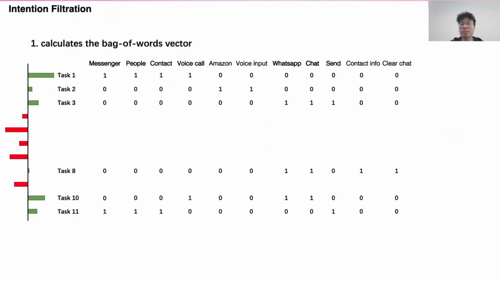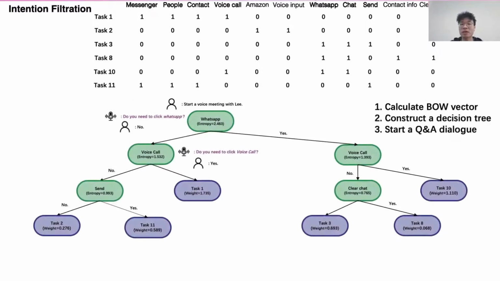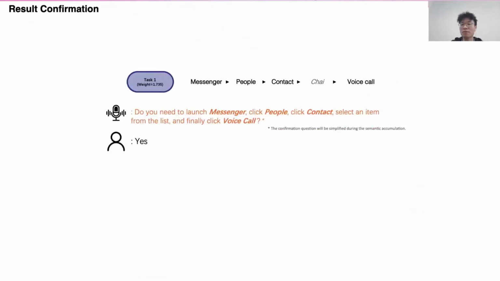The VCI calculates the bag of words factors for the candidate tasks, constructs a decision tree, and starts a Q&A dialog accordingly. At the beginning, the VCI is at the tree root and asks, "Do you need to click WhatsApp?" The user answers, "No." The VCI moves to the left child, asks, "Do you need to click video call?" The user answers yes. The VCI moves to the right child, which is a leaf node, and filters out the target task. The VCI finally proposes a confirmation question with a detailed description of the identified task. The question can be simplified during the semantic accumulation. If the user answers yes, the intention filtration finishes.